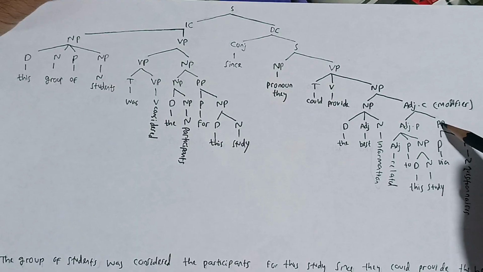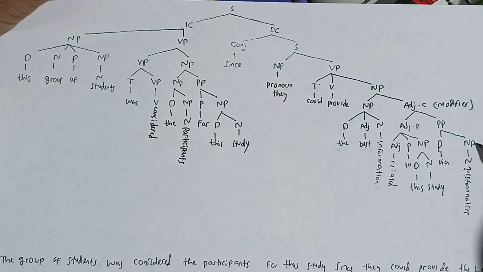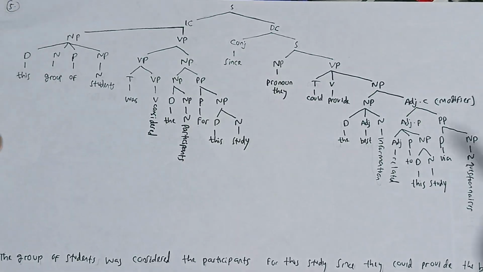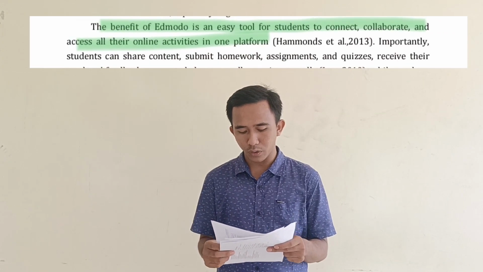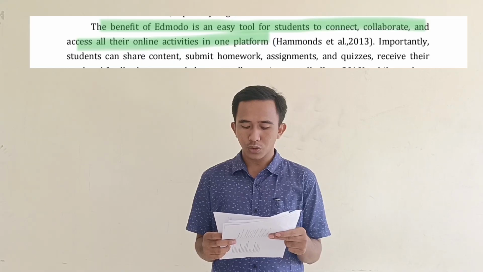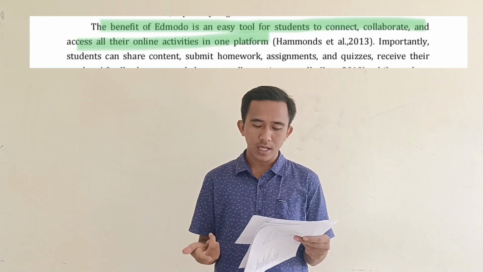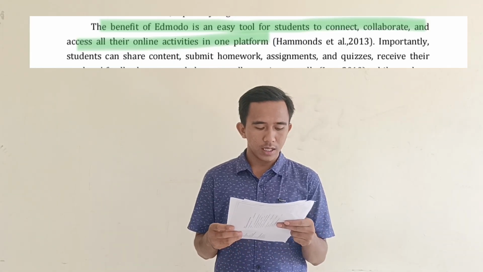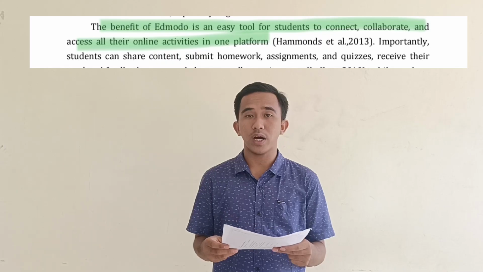And then the preposition phrase is formed by preposition and noun phrase. The preposition is via and the noun phrase is questionnaires, because questionnaires is plural, so it's called noun phrase. The noun is questionnaire. And then the sixth sentence is, the benefit of Edmodo is an easy tool for students to connect, collaborate, access all the online activity in one platform.